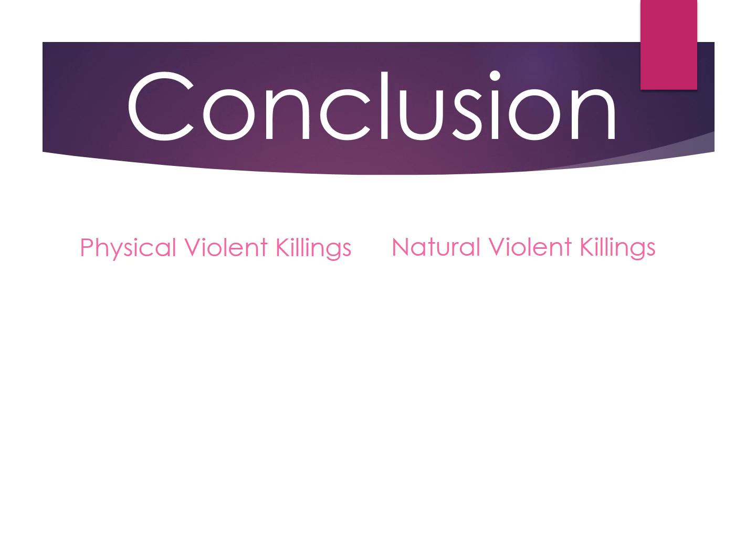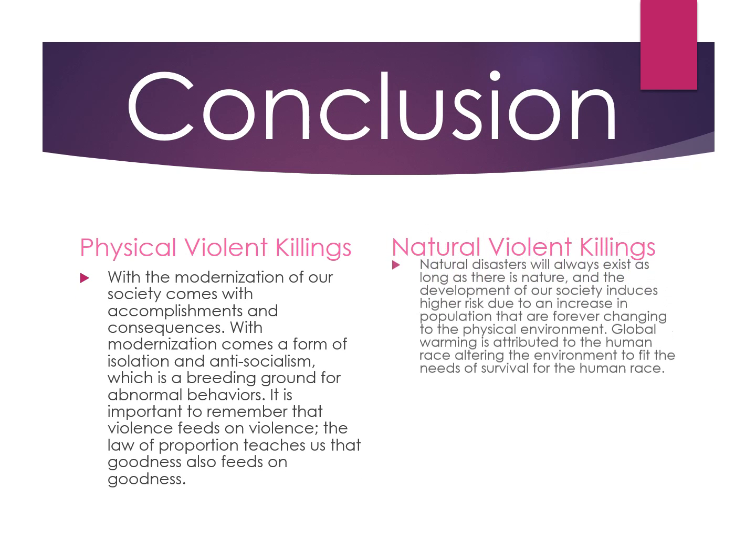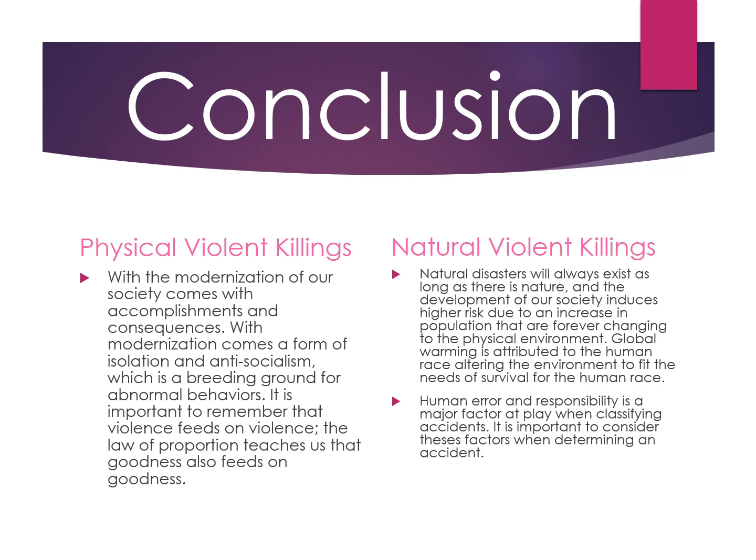Okay. Now, what have we learned? Conclusion. Physical violent killings. With the modernization of our society come accomplishments and consequences. With modernization comes a form of isolation, antisocialism, which is a breeding ground for abnormal behavior. It is important to remember that violence feeds on violence, and the law of proportion teaches us that goodness also feeds on goodness. So let's stay positive, people, and encourage others to be positive and not to focus on the negative. Easier said than done.